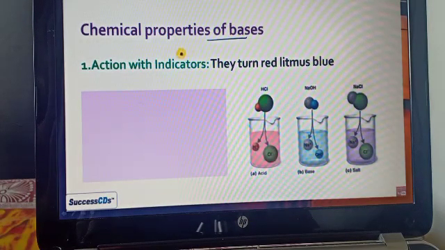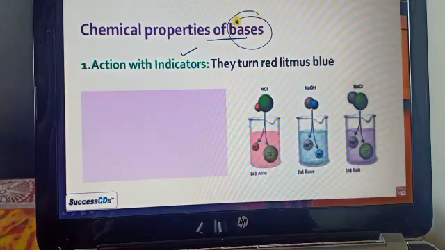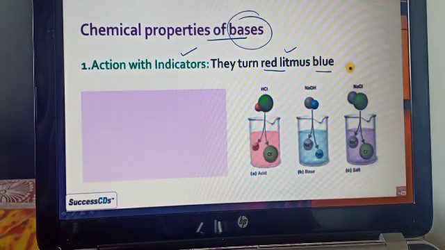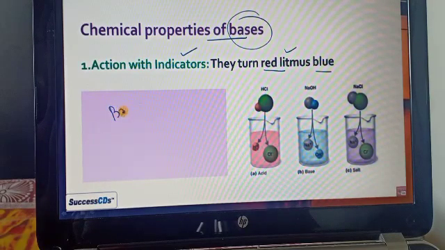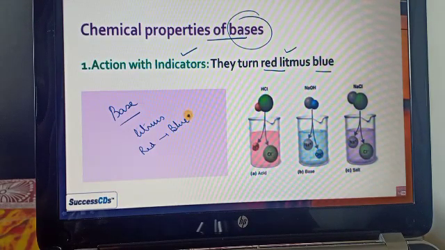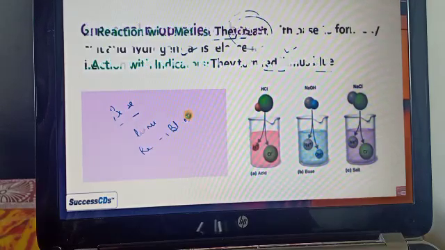Now let's see the chemical properties of the base. The action with the indicators. Here the base reacts with the litmus paper, and it turns red litmus paper to blue litmus paper. It means you are taking the base sample, and if you test it with the litmus paper, then the red litmus paper turns blue in color.